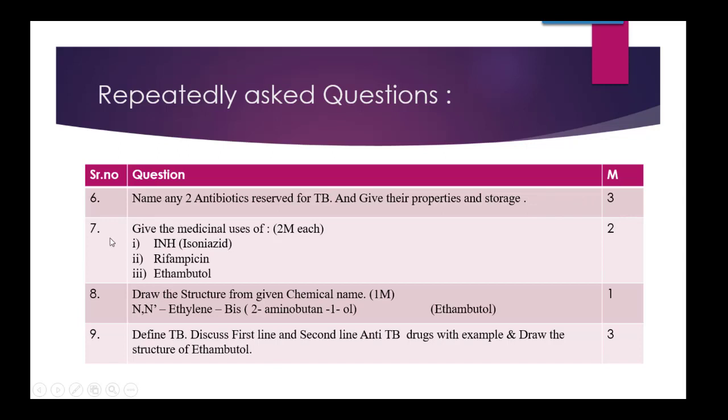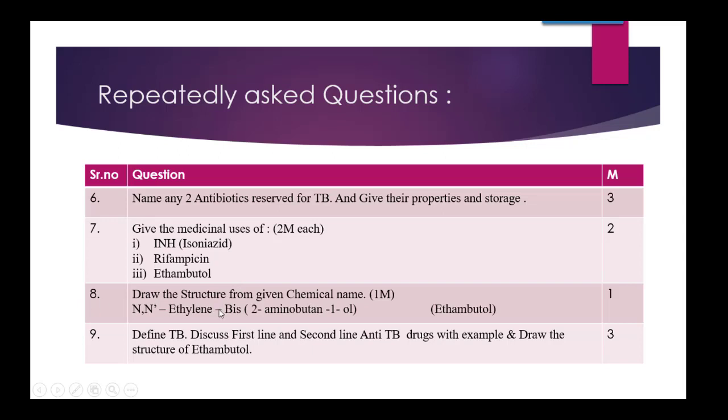Then give the medicinal uses of. Again, the uses of the structures which we discussed earlier. INH is isoniazid, then rifampicin, ethambutol. Their uses have also been asked.